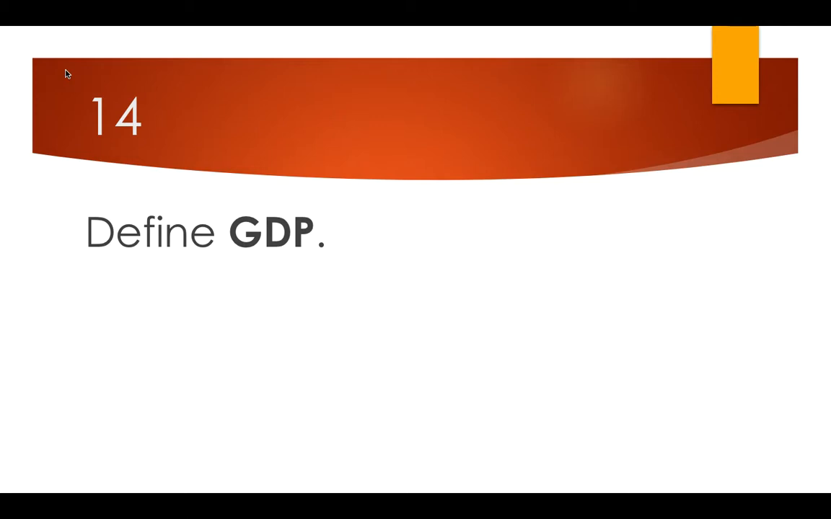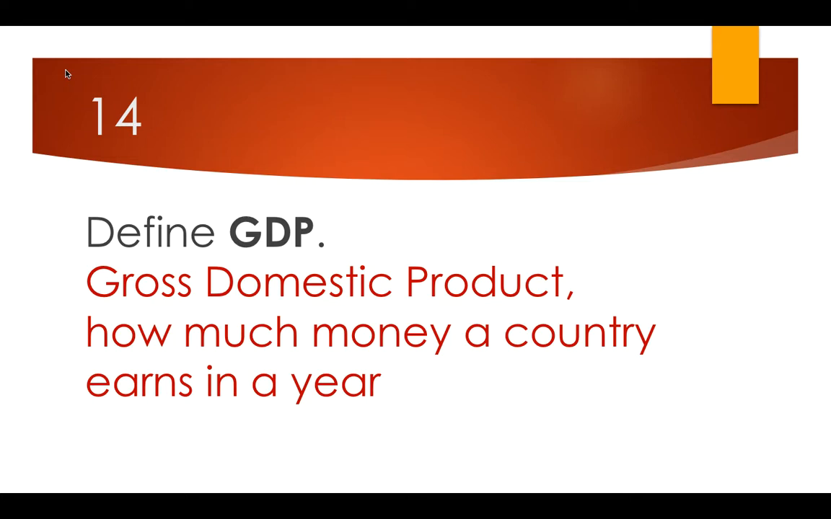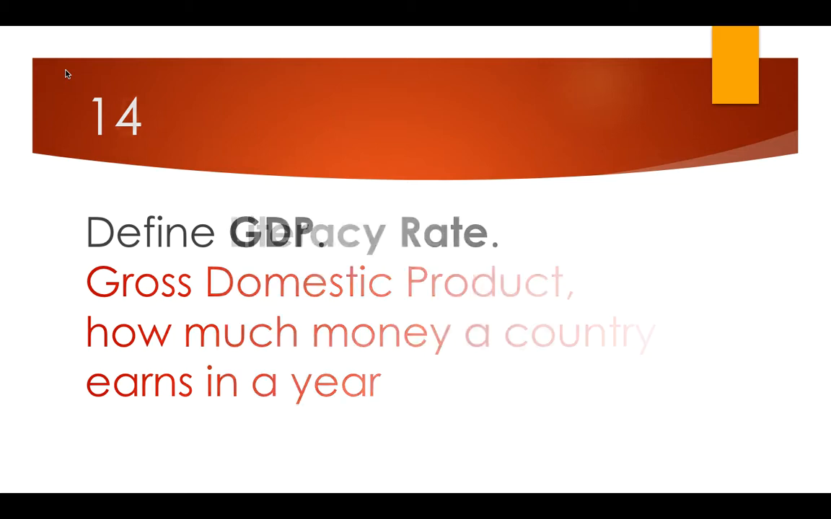Number 14, define GDP. GDP stands for gross domestic product, but altogether GDP just means how much money a country earns in a year. So think of the higher it is, the better off the country is. It means their standard of living is better. It means they can afford better health care, better education, all of those things. So when you compare the GDP of different countries, you want to be sure that you're looking for the higher GDP to show you which country is more developed.